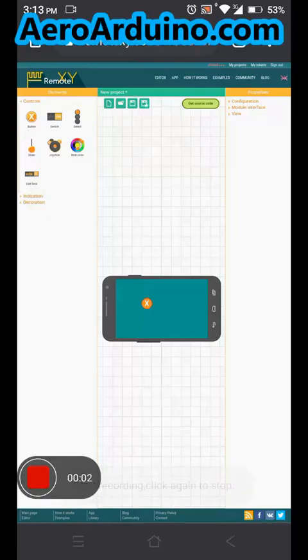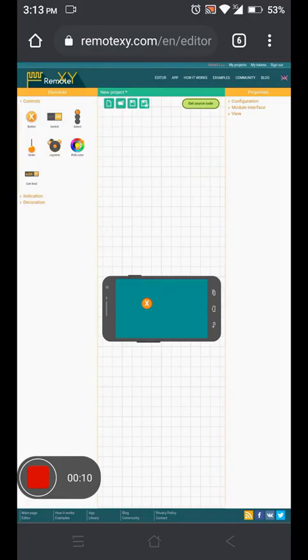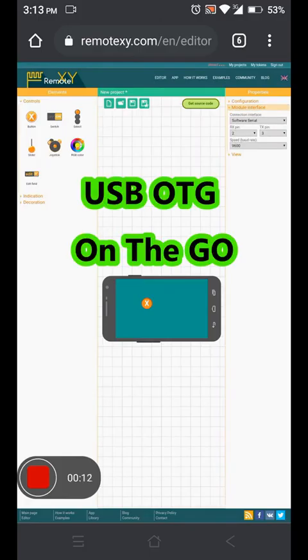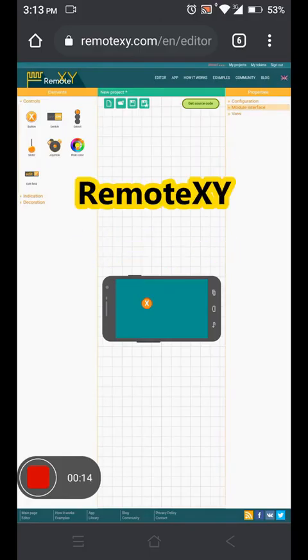Hello and welcome. This is a new episode from Aero Arduino, and in this episode we are showing you how to connect Arduino with the mobile phone using USB on the go and control it from the RemoteXY application.